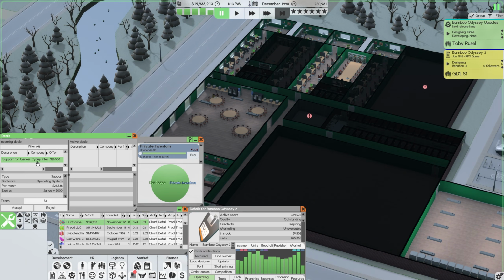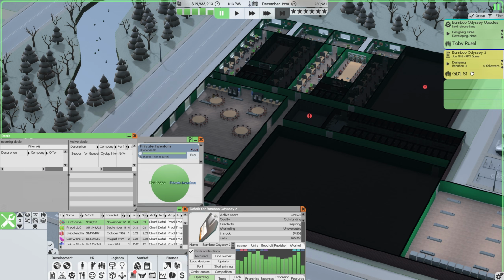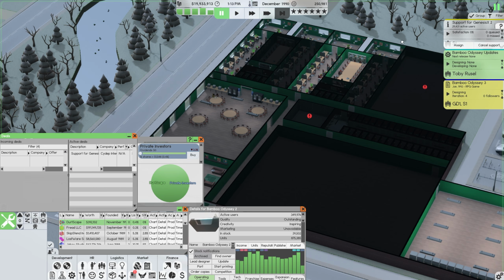We also have our second support deal for our support team. So we can go ahead and accept that right away. We're going to move that right to the top to make sure they are prioritizing this over anything else. Genesis X2 is, I assume, an operating system, which reminds me of something else.